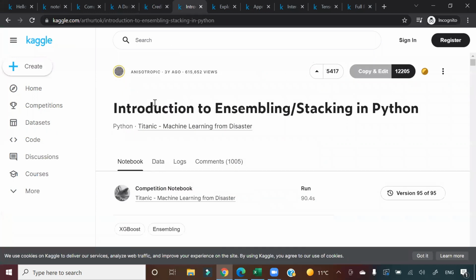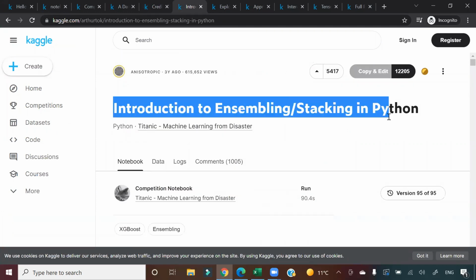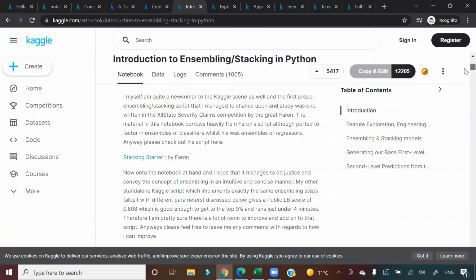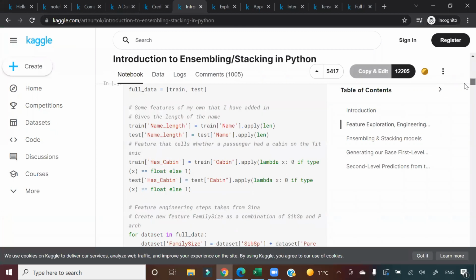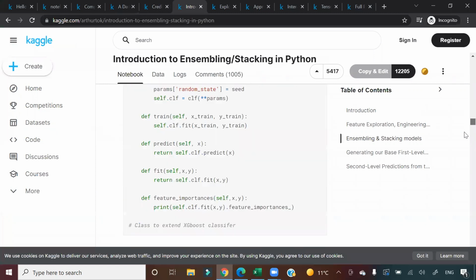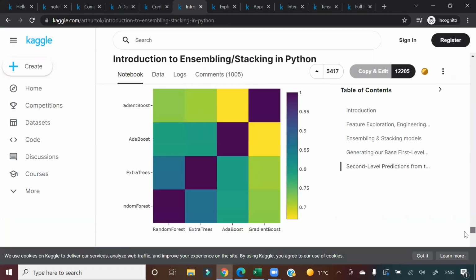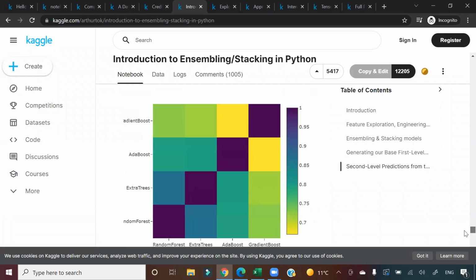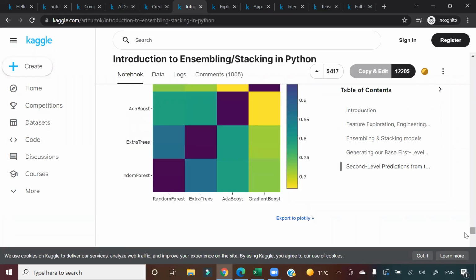If you come here, it is Introduction to Ensembling and Stacking in Python. A very, very good notebook, guys, and hence I have shortlisted this. You will see that many things have been done to make you understand how an ensemble model works and how it is different from traditional machine learning models. Various ensemble models have been fit here.